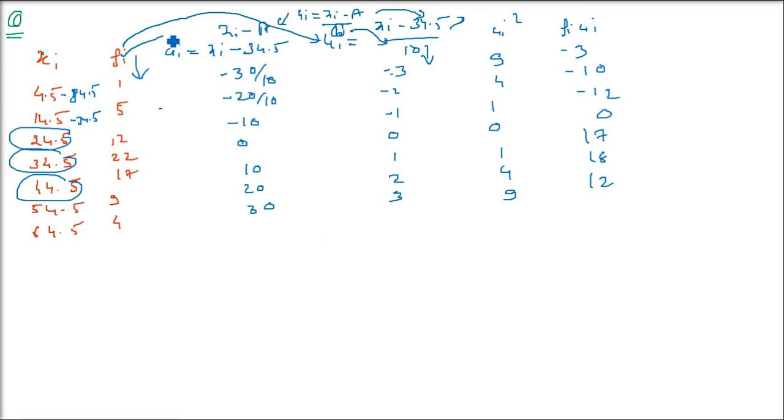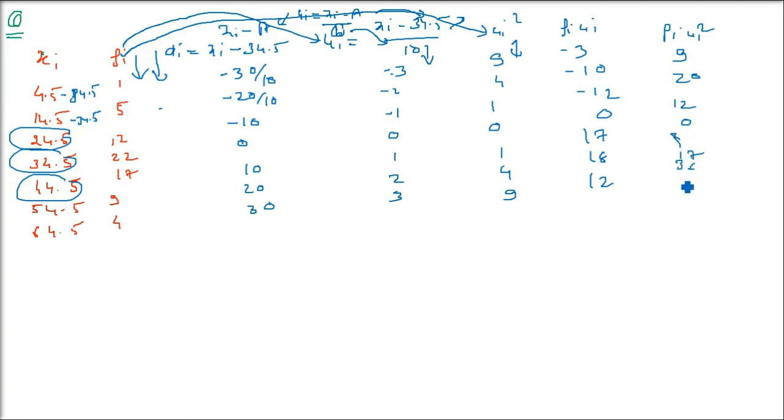Now fi you have to multiply with ui whole square, meaning the second column multiplied with the fifth column. Fi ui whole square. So what do you get here? 9, 20, then 12, 0, 17, 36, 36.